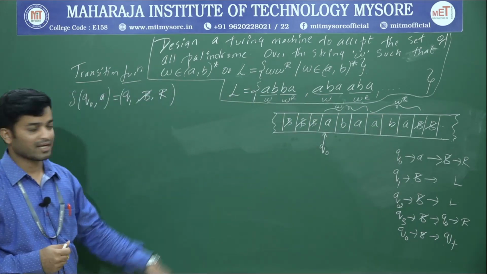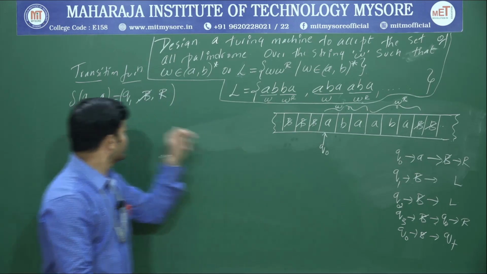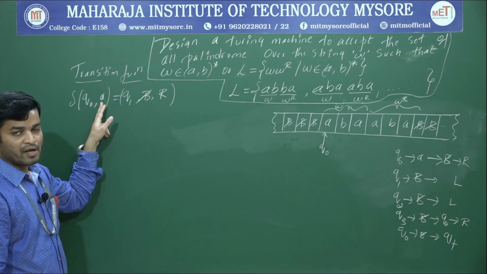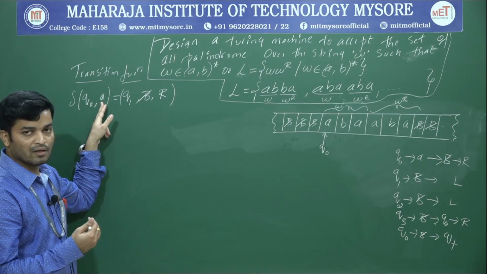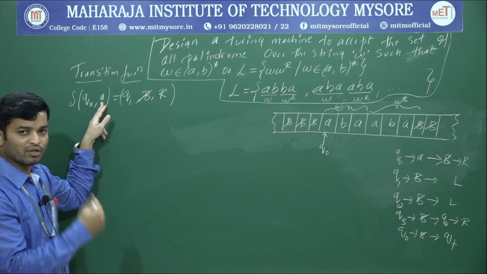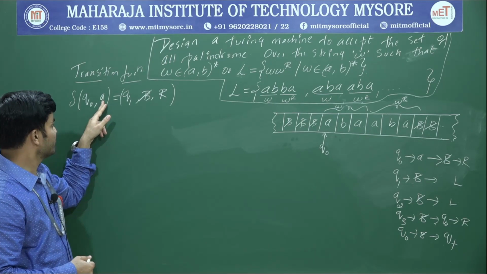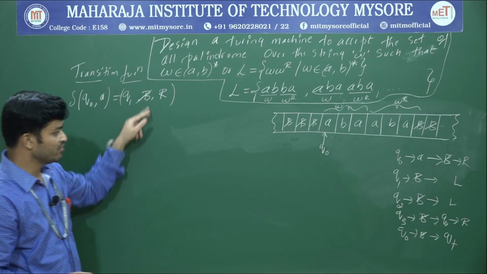Okay, this is the logic, and these are the states I am going to use. So Q naught upon A. So already I told, this is the Turing machine I am designing. If it is starting from A, then I am going to replicate that one. So if it is starting from A, then I am going to replace that one with blank space.